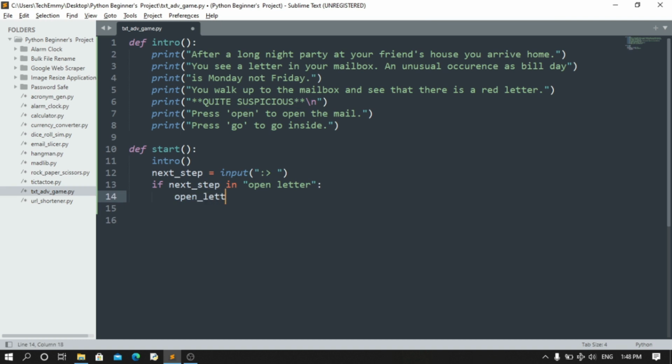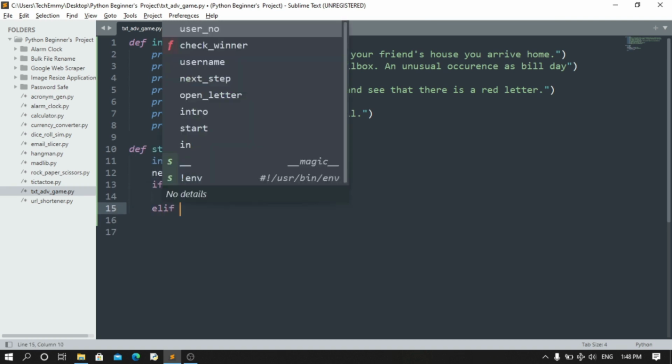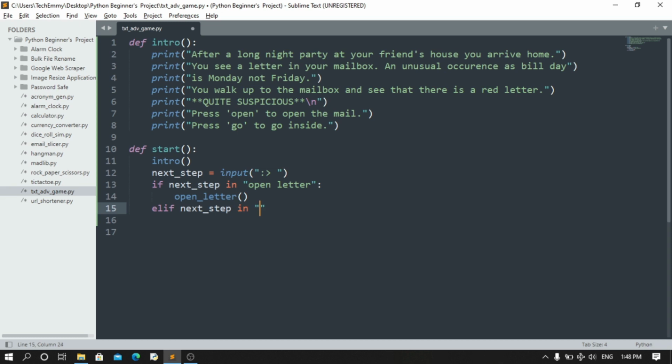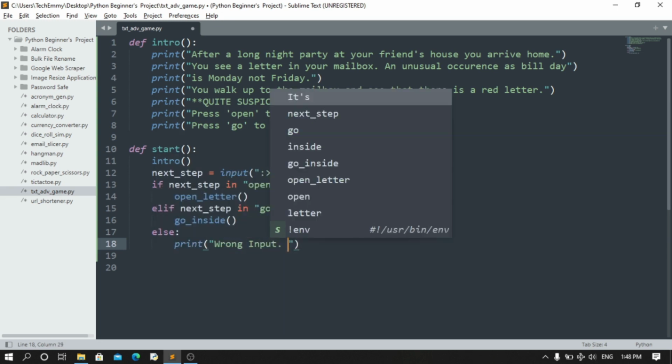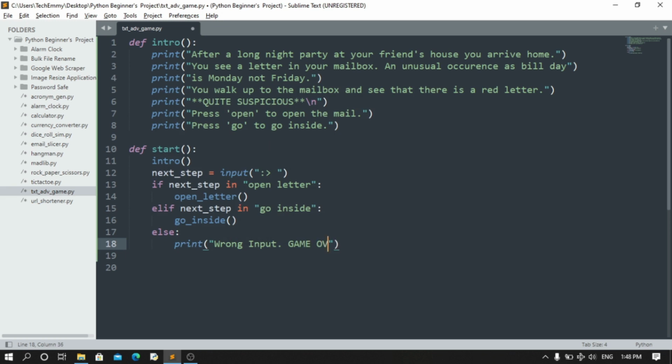We're going to define this function later. Elif next step in go inside, we're going to go inside. Else we don't have an option for that, so we're going to call that wrong input, game over. Okay, now once we have this, we have to define another function.